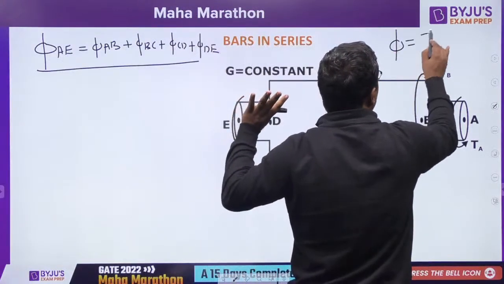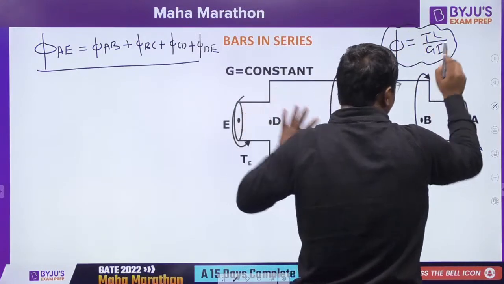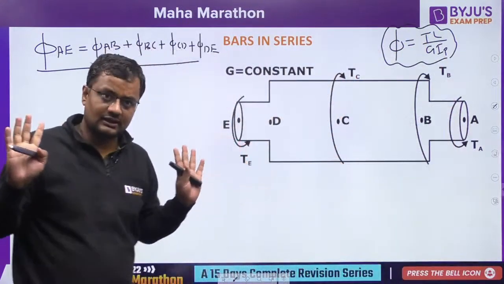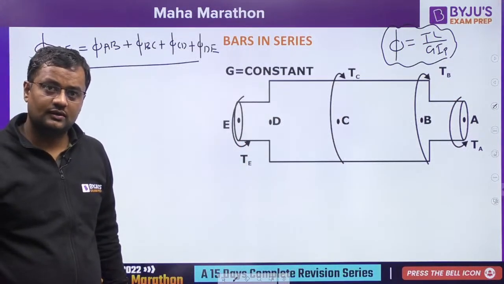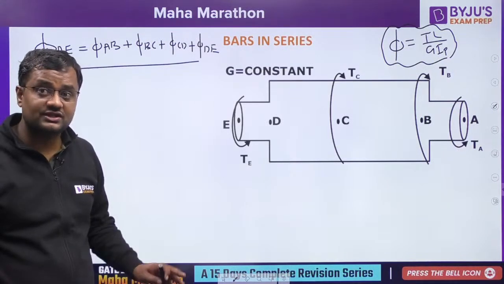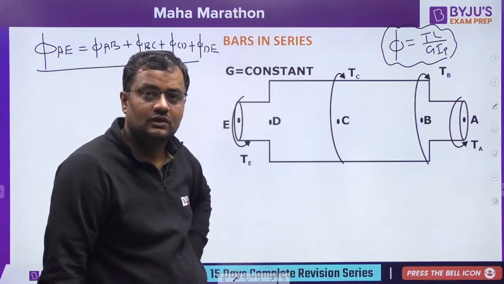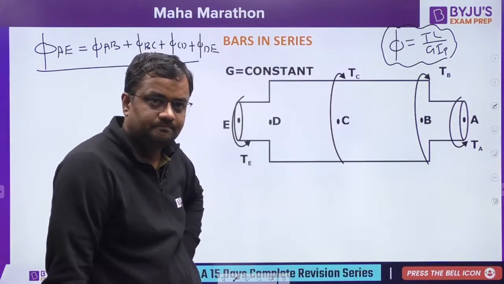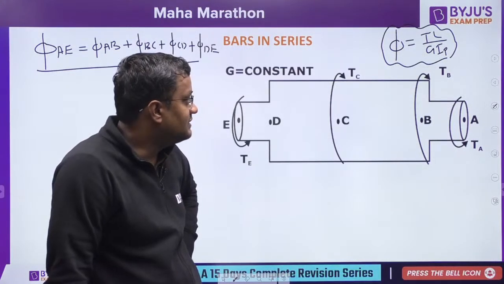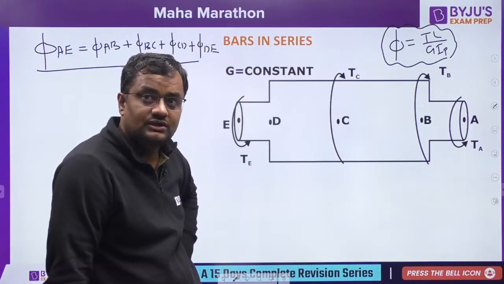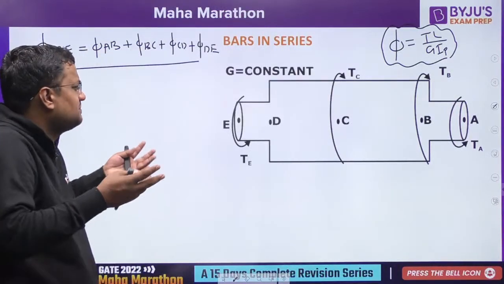And phi is equal to TL by GIP. Correct? Okay. Now, everybody please see. After this, I'll tell you a trick. Now see, phi is equal to TL by GIP. GIP is torsional rigidity. Now, first of all, you are very confused about what is plus, what is minus.